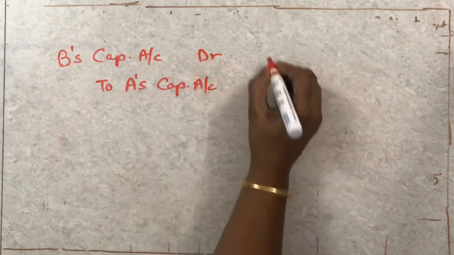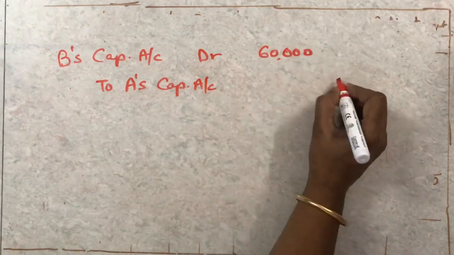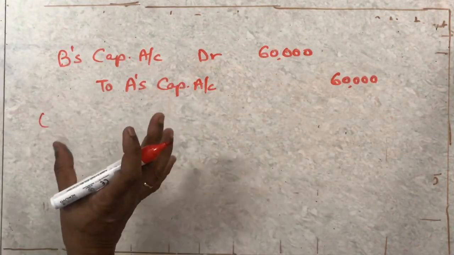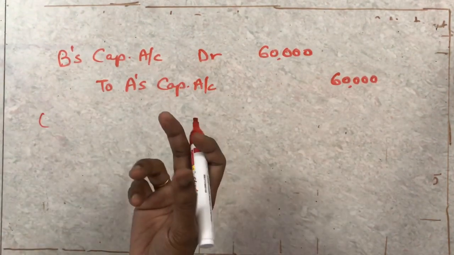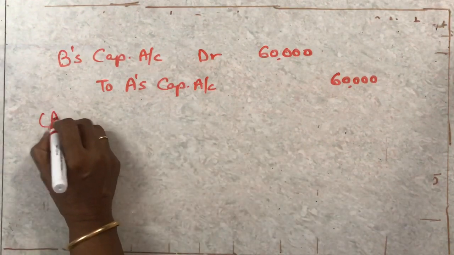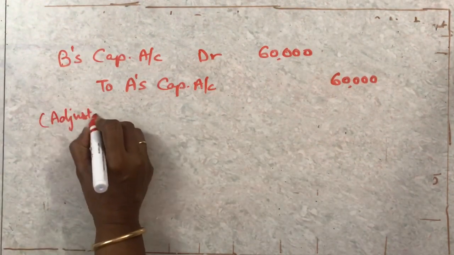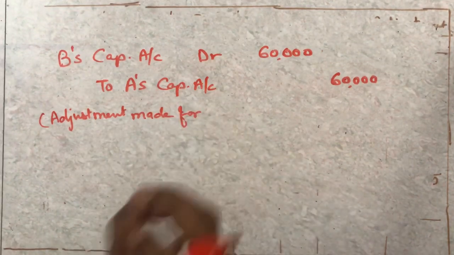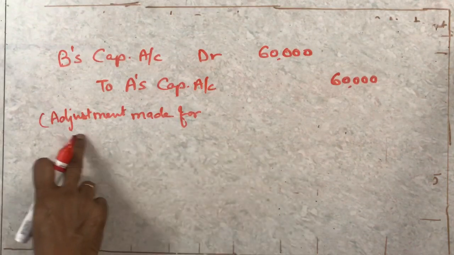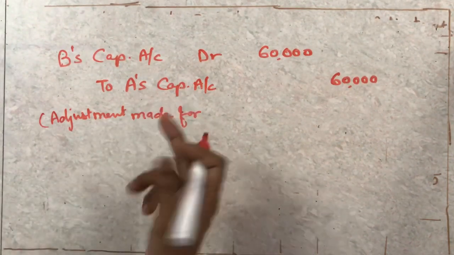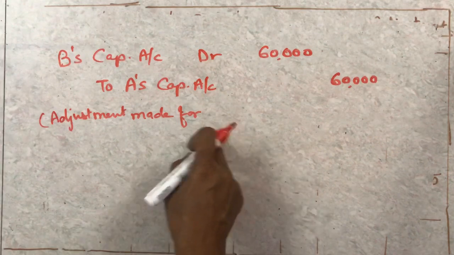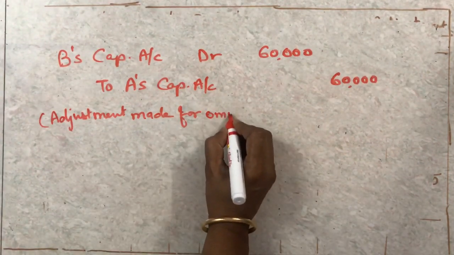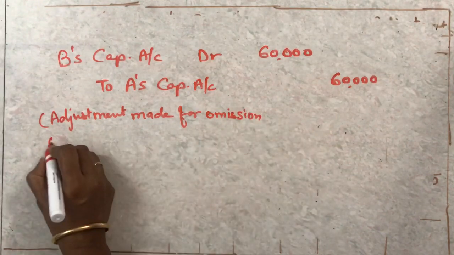The narration which you write, always remember it's a fixed sentence you can always write. Just say adjustment made for. In this type of question, write this first, adjustment entry, or you can write adjustment made for. Now after this you write whatever was done wrong. So for omission of what and all we have missed: omission of salary, omission of commission was there, right?